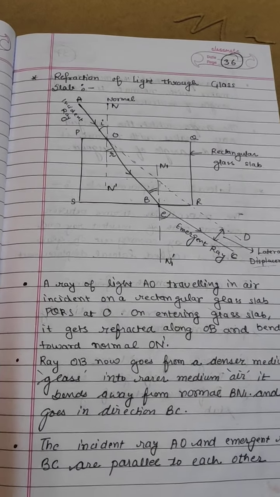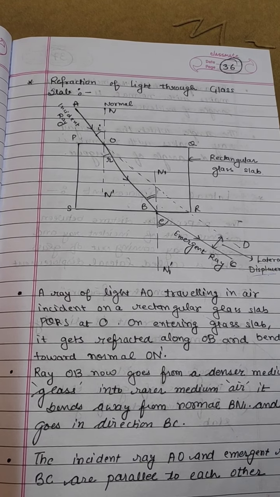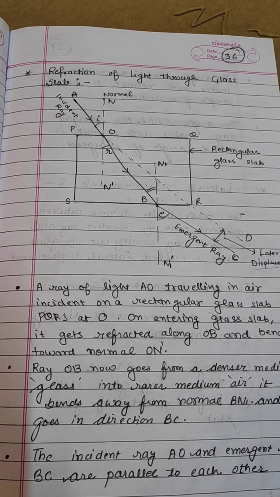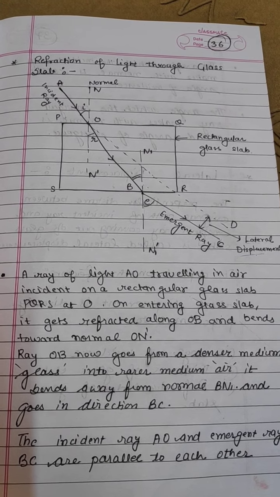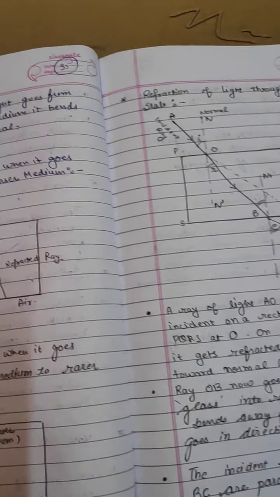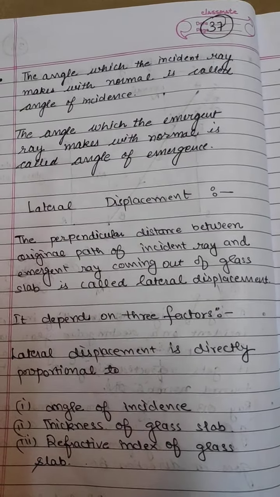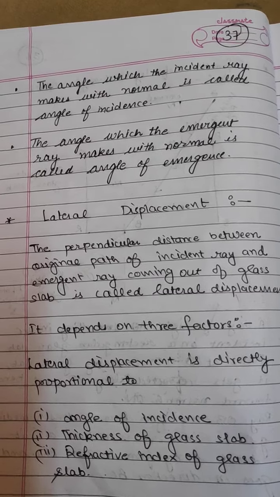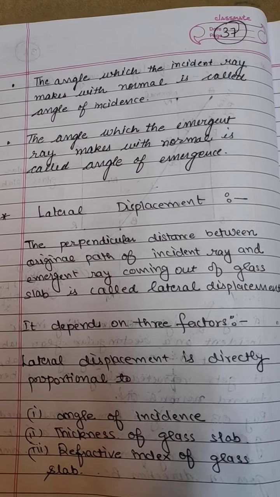So let's discuss it again. A ray of light AO traveling in air, that is called your incident ray, and after refraction it will bend towards the normal, which is represented by ray OB, and again this OB will undergo refraction and it will become BC, which is called emergent ray. Now the angle which the incident ray makes with the normal, already we did this thing, it is called angle of incidence. The angle which the emergent ray makes with the normal, that is called angle of emergence.